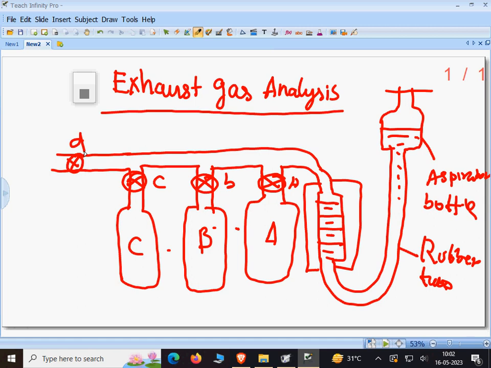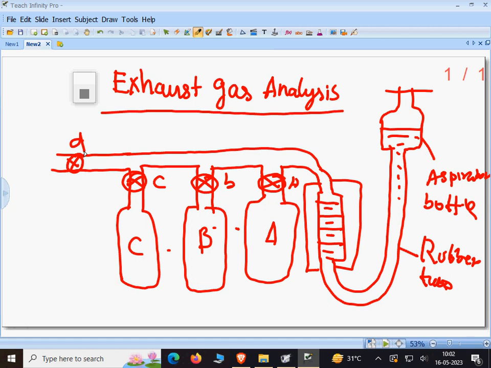With the help of the ORSAT apparatus, an analysis is carried out to determine the constituents of exhaust gases. It consists of a graduated measuring glass tube and three flasks A, B, C, each containing a different chemical for absorbing the carbon dioxide, carbon monoxide and oxygen. The aspirator bottle containing water is connected to the bottom of the glass tube by a rubber tube.